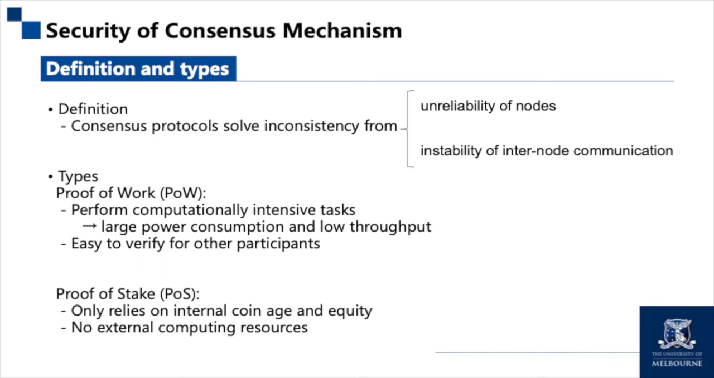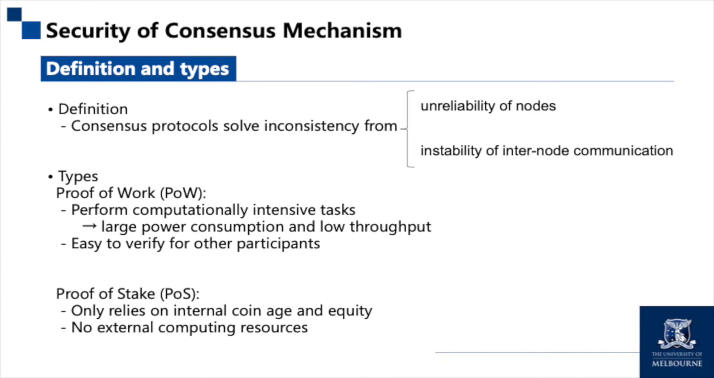Proof of work is the first successful decentralized blockchain consensus protocol, where proof of work requires node participants to perform computationally intensive tasks, but is easy to verify for other participants. However, there are drawbacks such as large power consumption for mining and low transaction throughput.